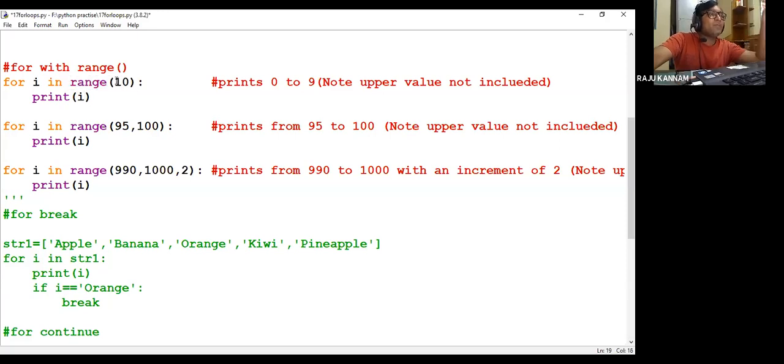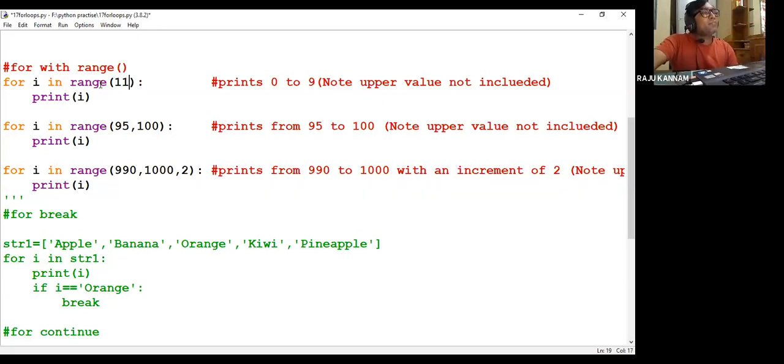Or we can read this another way, that is, it will print 10 elements. Always the computer will start counting from 0. That's the reason it won't include the upper value. So since it is starting from 0, it will print up to 9. After printing 9, 0 to 9, 10 elements are over. If you want to print that, you have to give the number of elements as 11. If you give the number of elements as 11, 10 also will be printed, right?